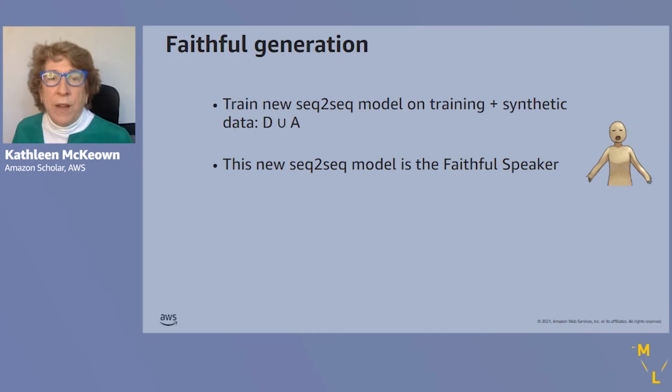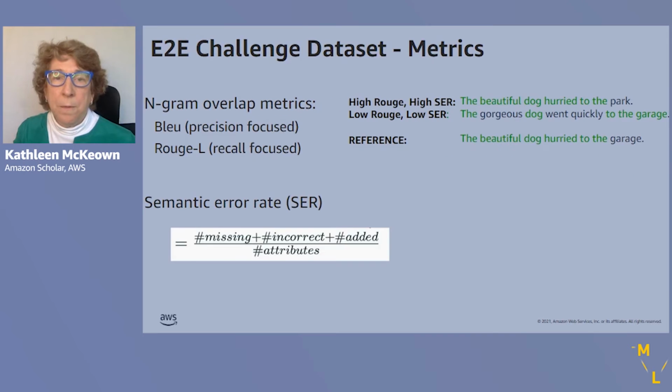So faithful generation is done by training a new sequence-to-sequence model on the original training data plus the synthetic data, which is created, as I just described. And this new sequence-to-sequence model is the faithful speaker.